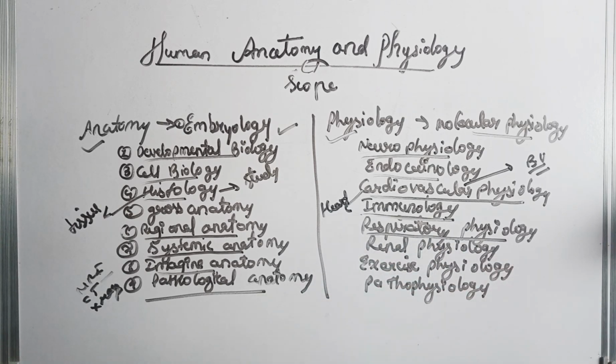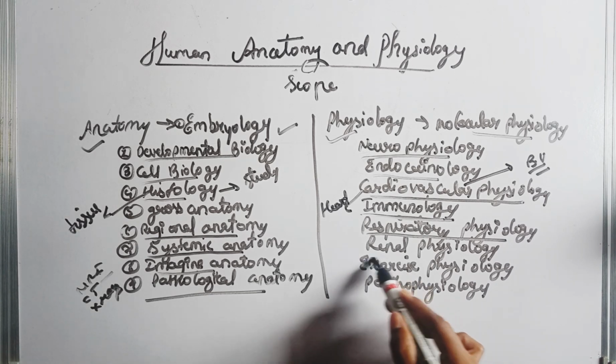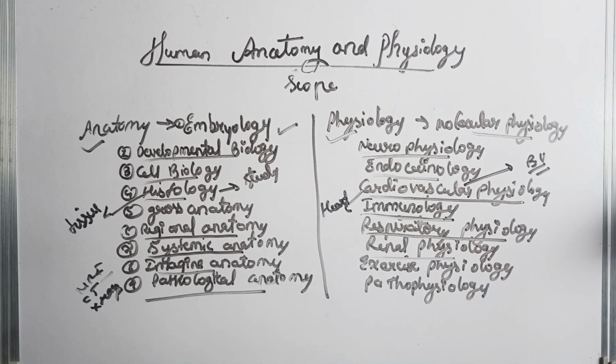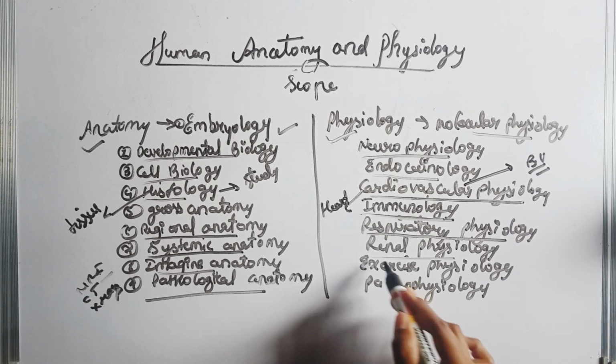Next is respiratory physiology. What is the function of the exchange of oxygen and carbon dioxide, and how does it work? This is respiratory physiology. Renal physiology is the function of the kidney and the purification process, how the kidney works. So this is renal physiology.